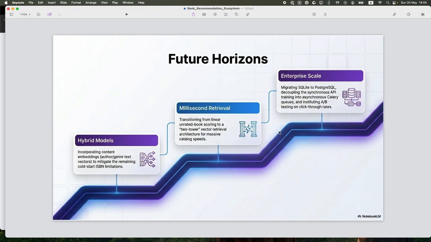For the long term, if we want to roll out the system, we can give more approaches, like a hybrid model, and after that we can scale up into a modern system, like using mostly SQL.